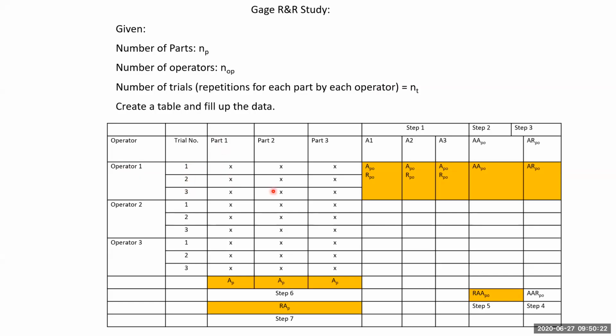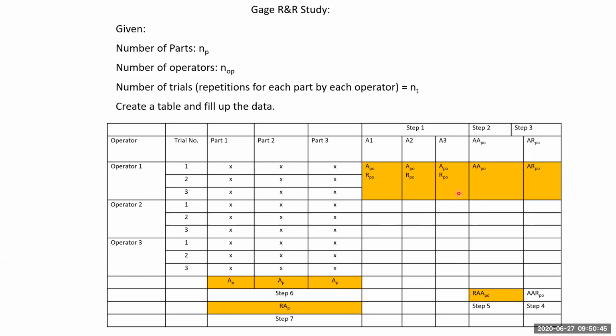In step 1, we find the average of these 3 trials and the range for these trials, and put it here. Similarly, for each part and each operator, I get this data, so this will be filled for all.